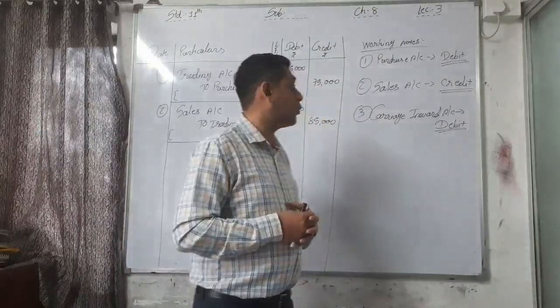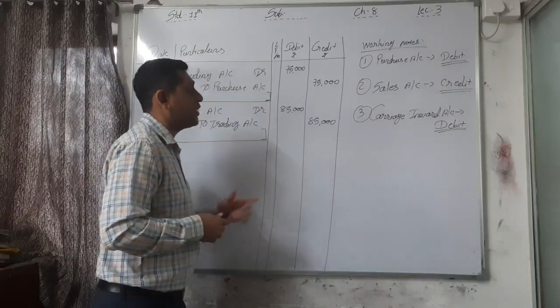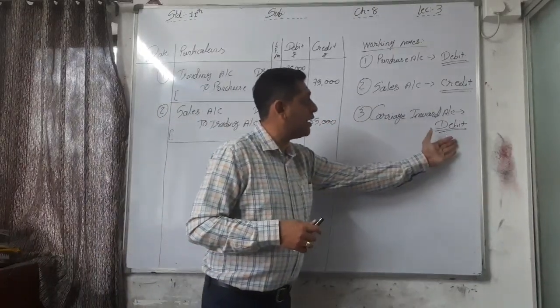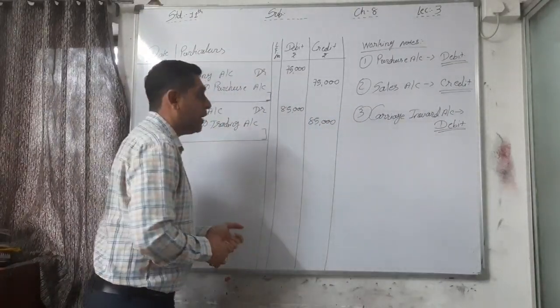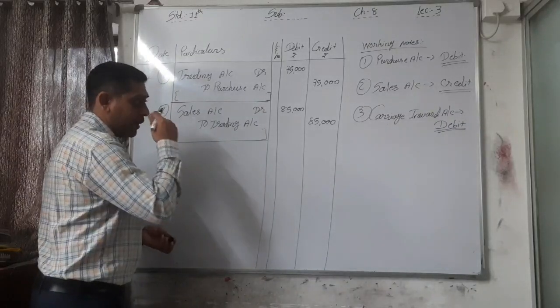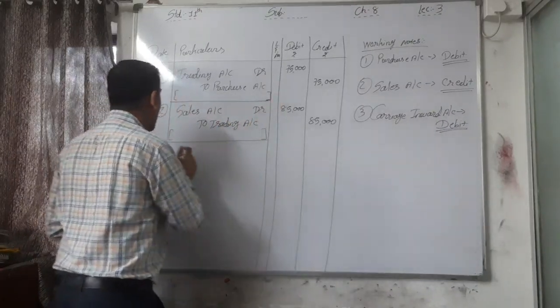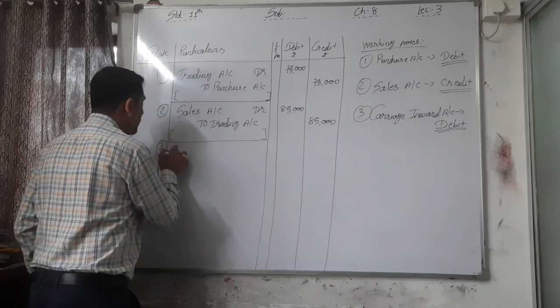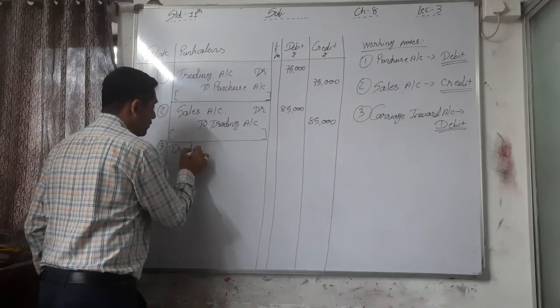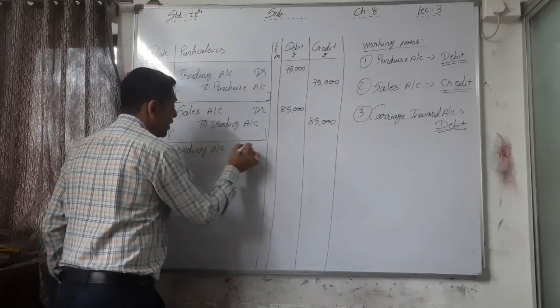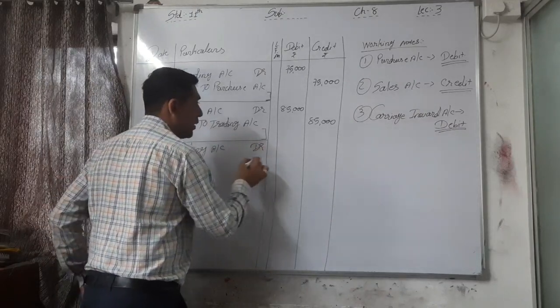Okay, so carriage inward is our expense now, and it has a debit balance, so I have to make the cross or reverse entry. That means I have to credit it. And which account is debited now? Trading, always, because it's a purchase related expense, that's why trading account is debited.